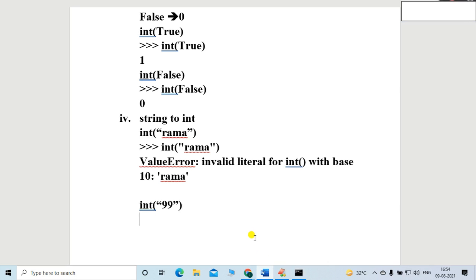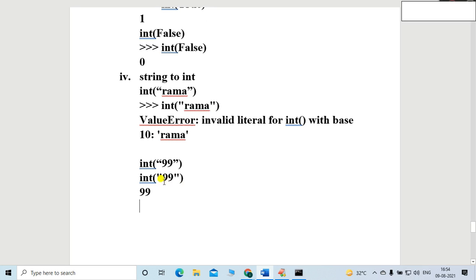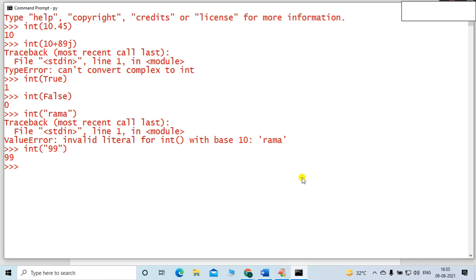So let me mention this example here, friends. Let me take another data type. Now we have mentioned this thing here, it is a string. So let me mention another string, int. Suppose the value is not base 10. A value that is not base 10 means what, friends? Any float value does not belong to base 10.